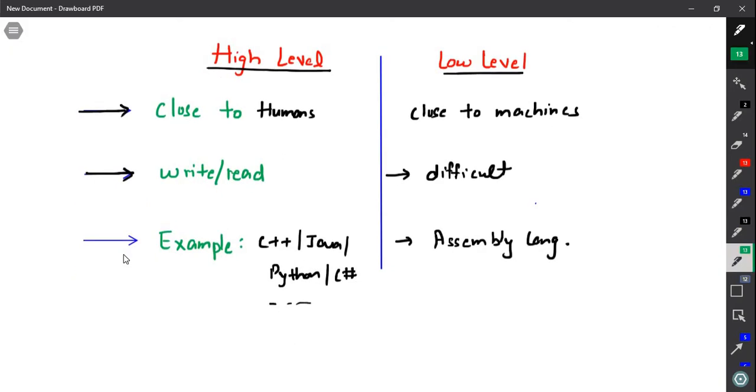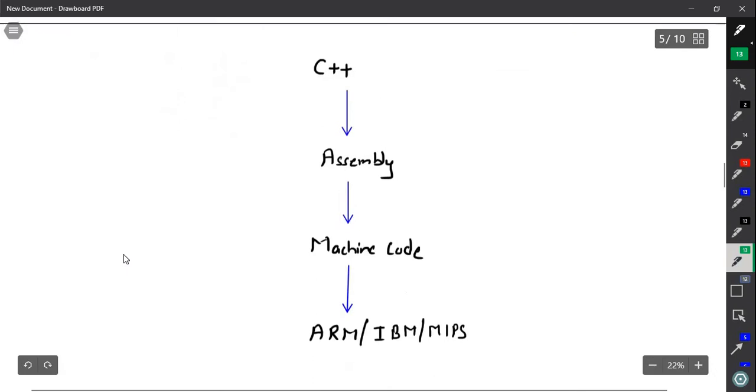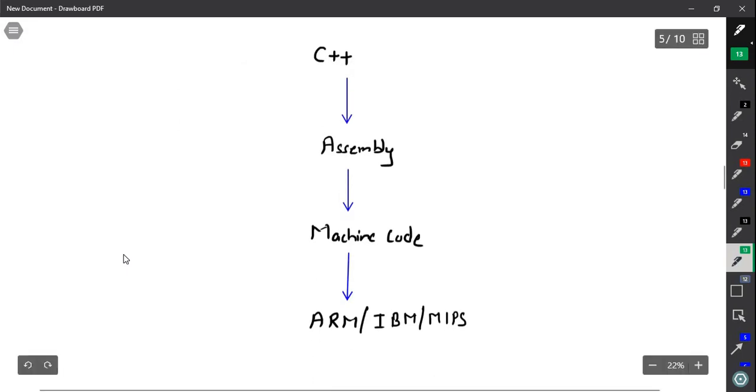Let us understand it more clearly. We have our C++ language, or Java, or Python. Then we have our assembly language. Then we have machine code, which we will understand later. And finally we have something like ARM, IBM, MIPS. So this is generally the flow.